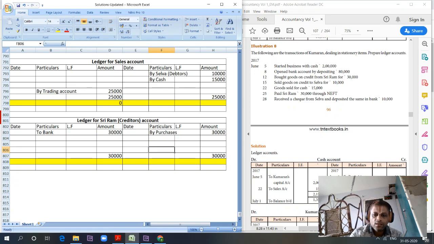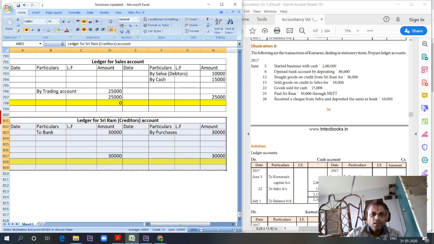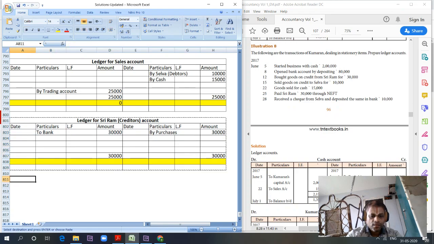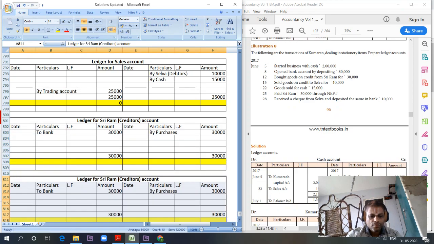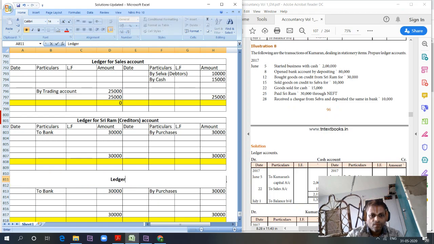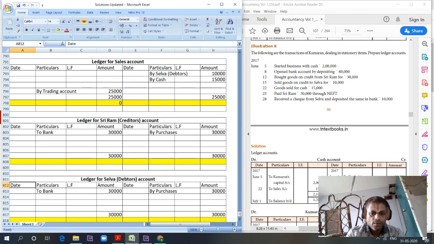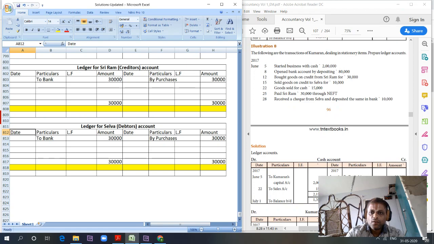Clear? Now let's prepare the ledger entry for sundry debtors, Selva account. Ledger for Selva debtors account. Goods sold on credit to Selva for 10,000 rupees. So Selva account debit to sales, 10,000 rupees.